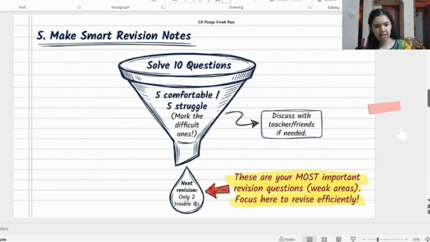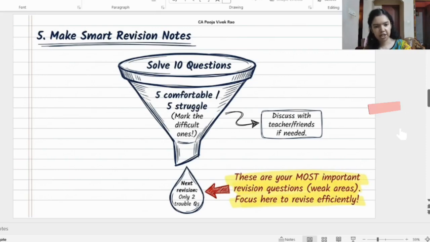It is suggested that while solving practical questions, mark the questions you couldn't solve on the first attempt. Revise those questions again. If needed, discuss them with your mentor or your friends. Now suppose you solve 10 questions. Out of these 10, you solve 5 of them comfortably and you struggle with the remaining 5. Mark these as difficult ones.